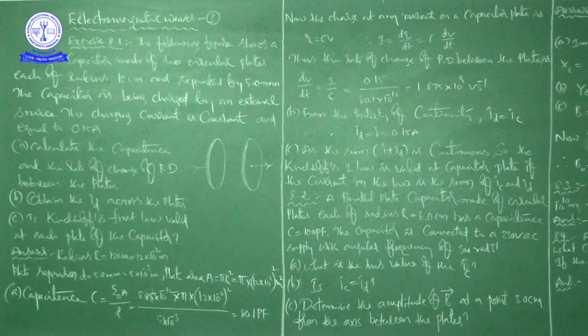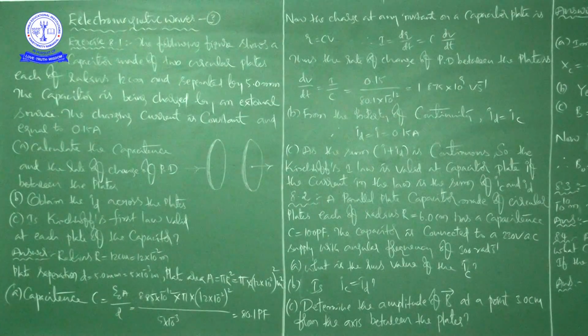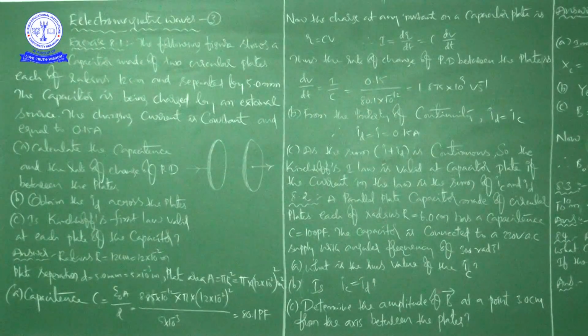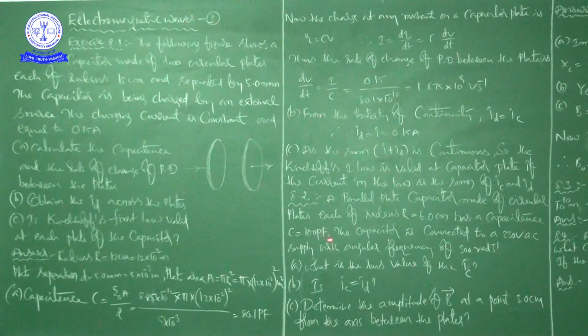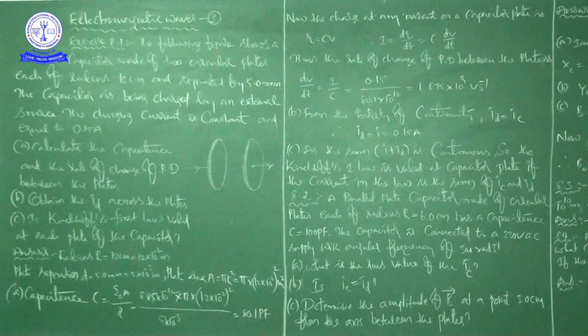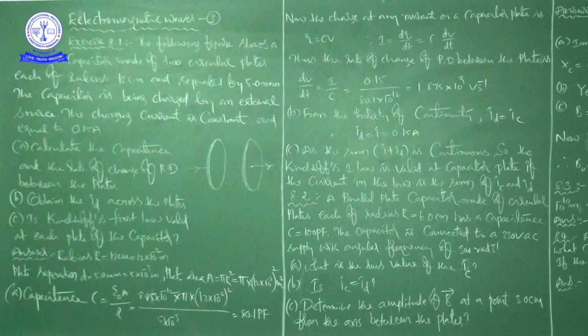Next, 8.2. A parallel plate capacitor made of circular plates, each of radius r equal to 6 centimeters, has a capacitance C equal to 100 picofarad. The capacitor is connected to a 230 volt AC supply with an angular frequency of 300 radians per second. Based on the given data, he is asking to calculate the RMS value of IC, then whether IC is equal to ID, and then to determine the amplitude of B bar at a point 3 centimeters from the axis between the plates.